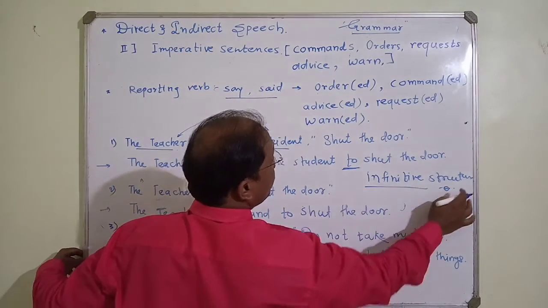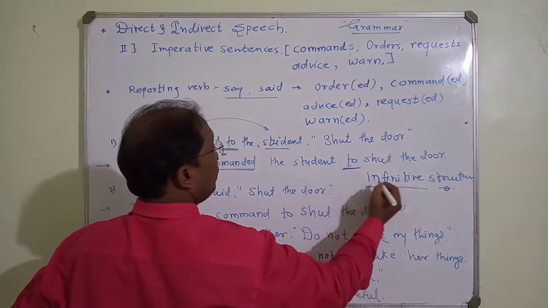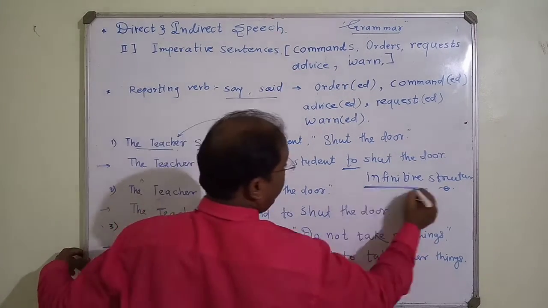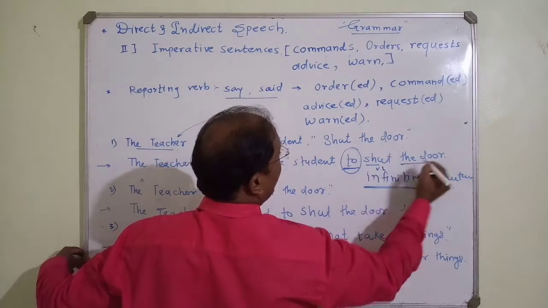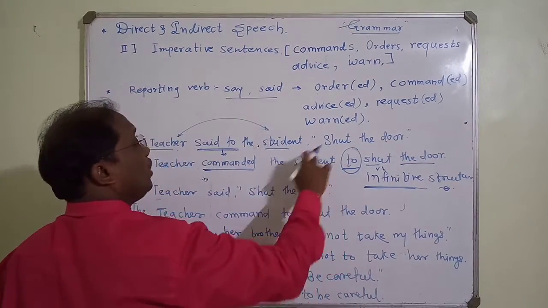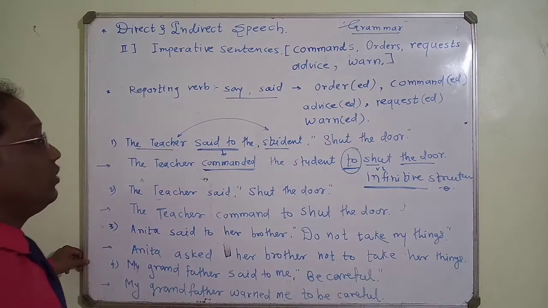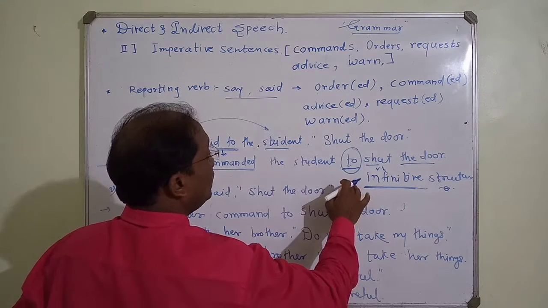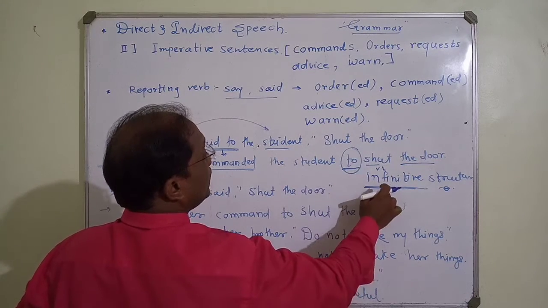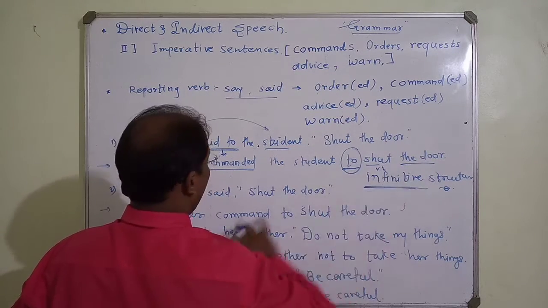For the imperative, the infinitive structure is to plus v1, then the object. Here a conjunction is not necessary to join the reporting verb and the reporting speech. Instead of that we use to, the structure of the infinitive.